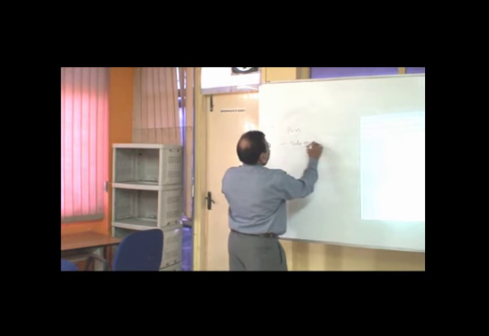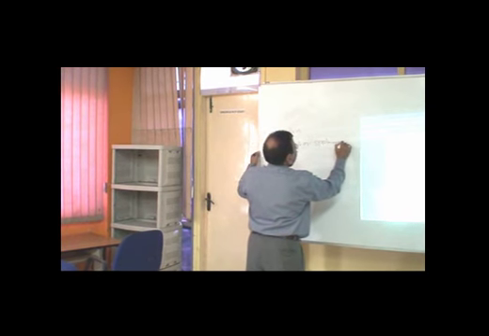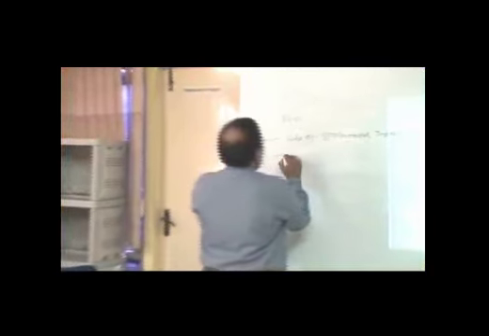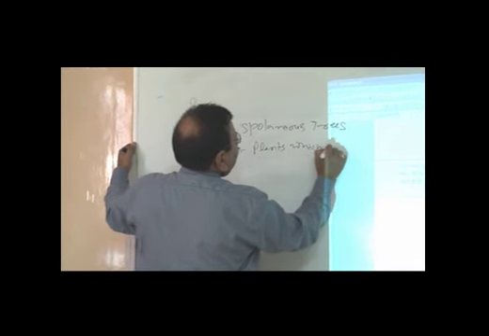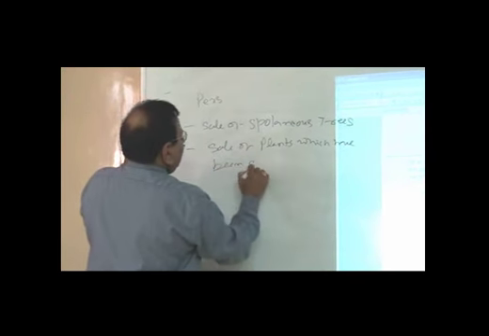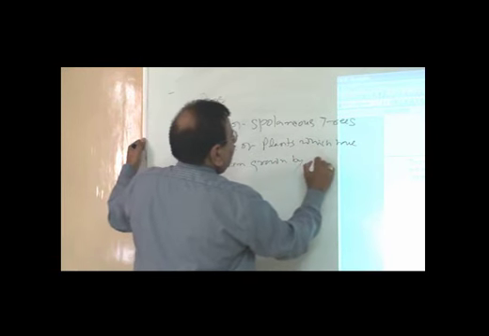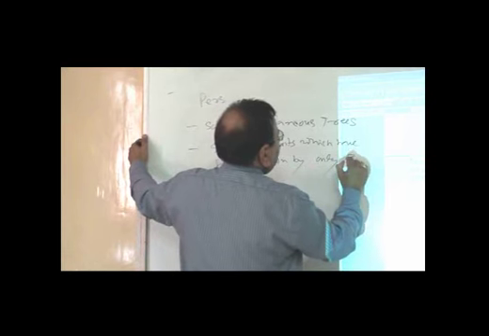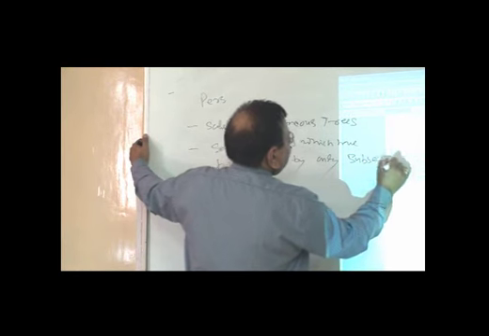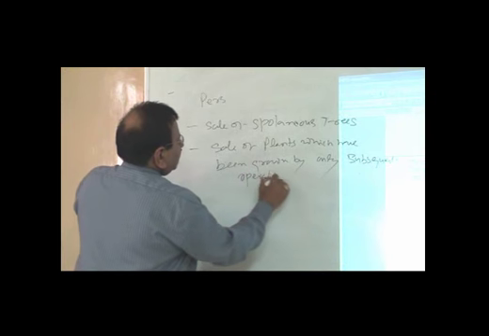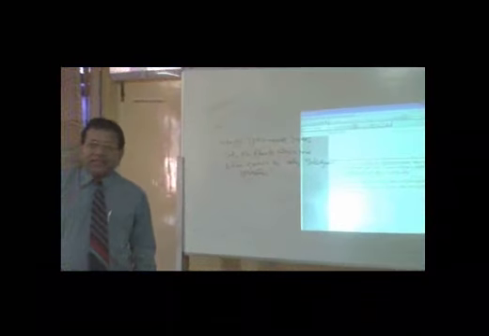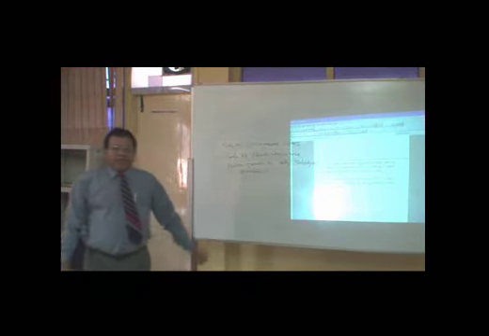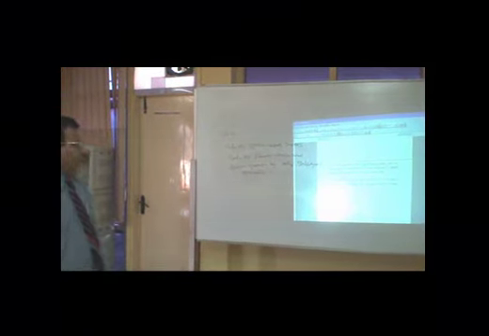So it means sale of spontaneous trees or sale of plants which have been grown by only subsequent operations will not come within the definition of agricultural income, and hence these incomes derived by the assessee will not constitute agricultural income and shall not be exempted under the Income Tax Act.